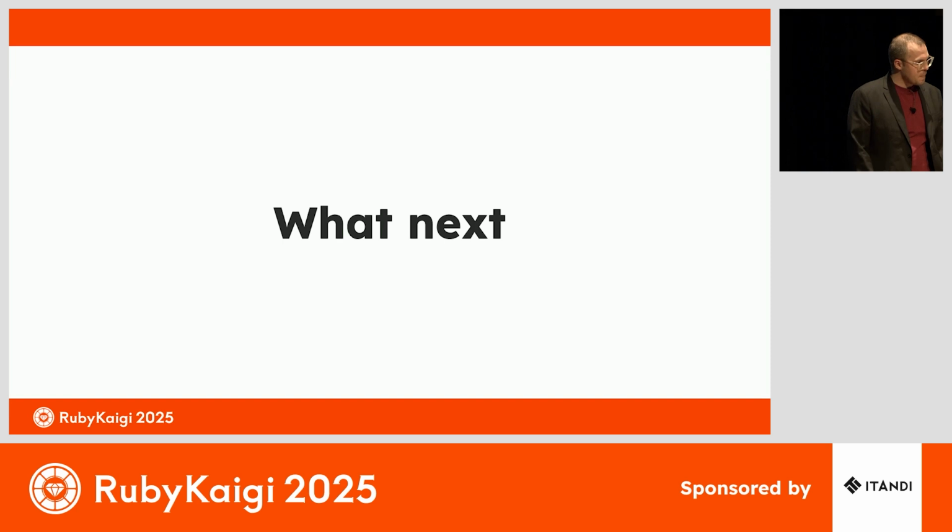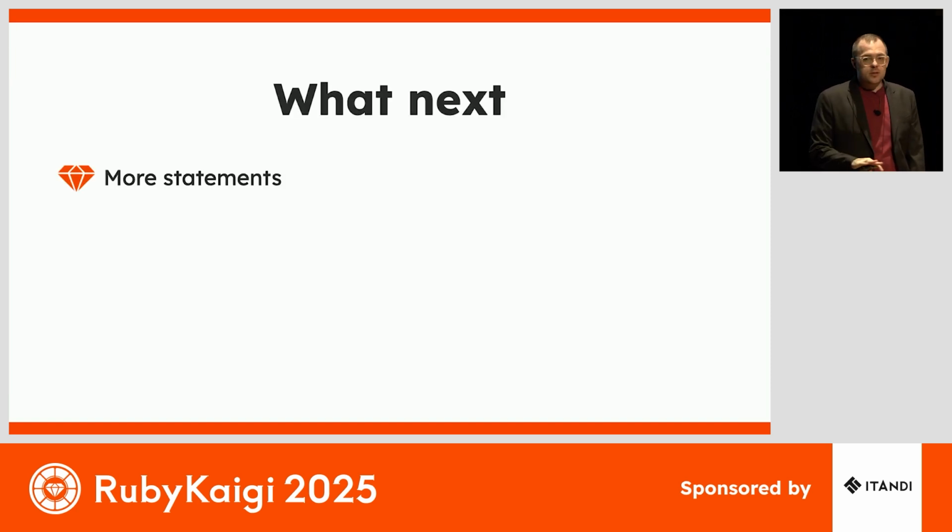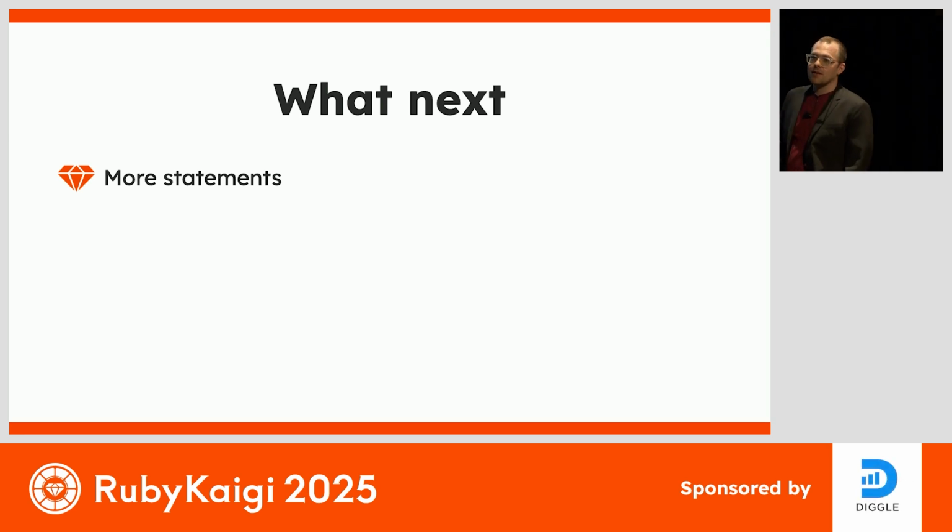Okay, what is next? Well, I'll be honest. I didn't 100% finish it before today. So there are more statements to parse, and I would love for you to help me. I'm tracking progress here in the README.